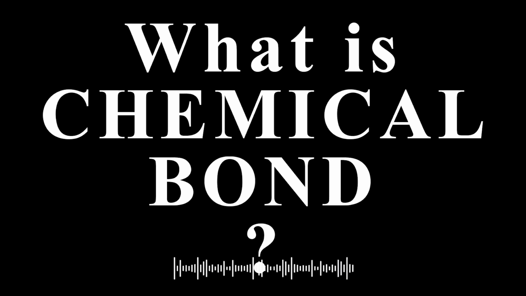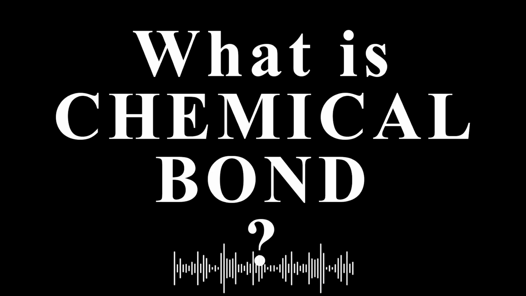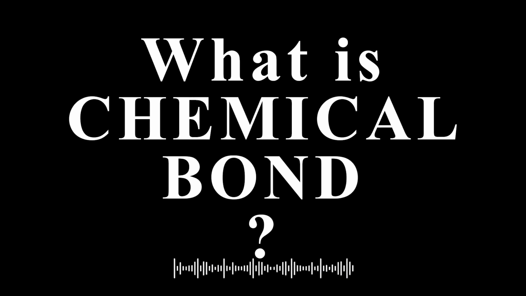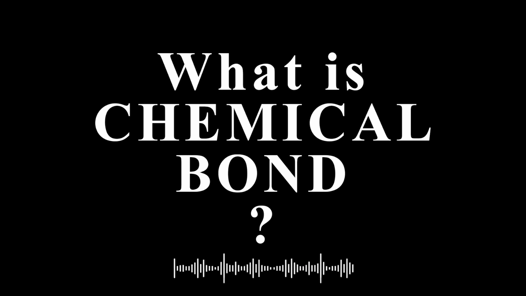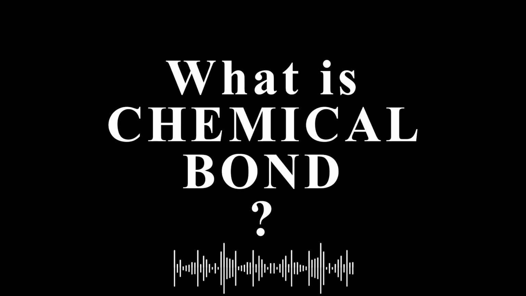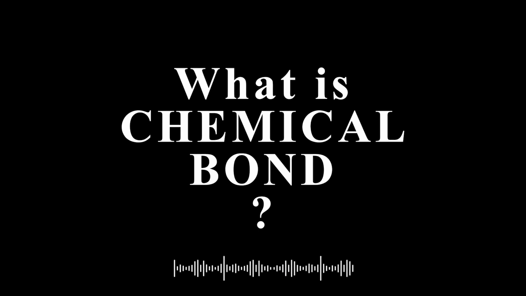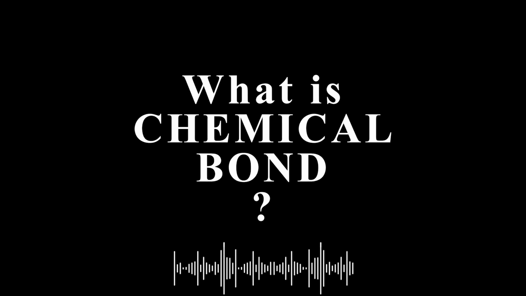The first is the ionic bond. This happens when one atom gives up electrons and another atom accepts them. As a result, both atoms become charged ions with opposite charges, which attract each other. A classic example is sodium chloride, or table salt.